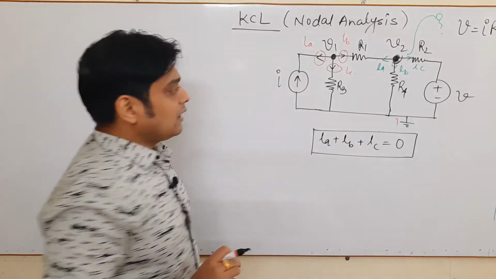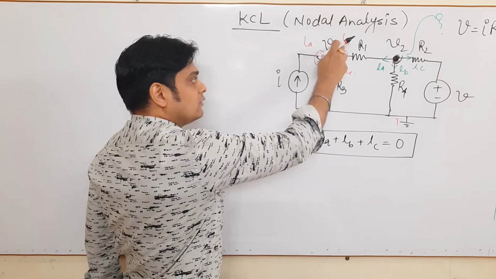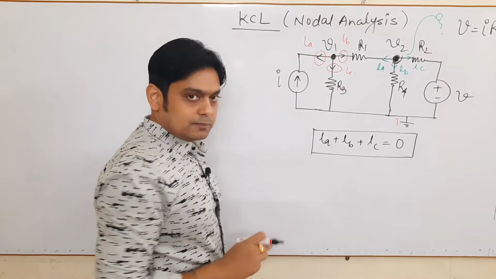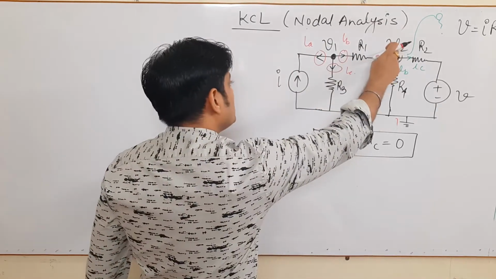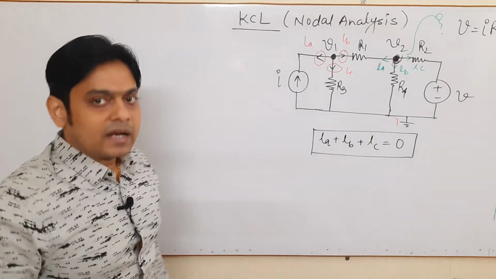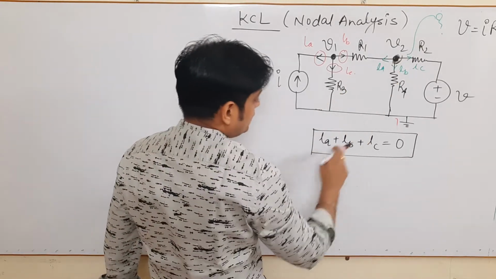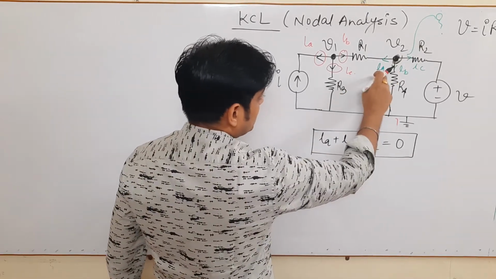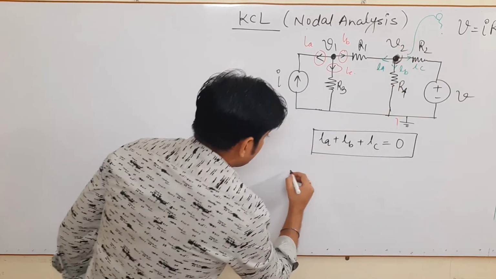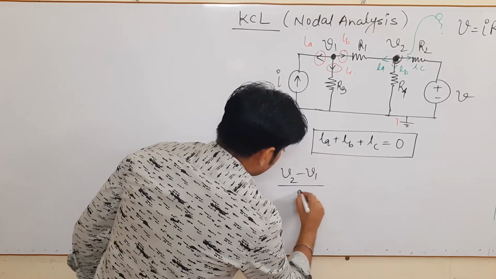Forget about this. As I said earlier, whenever we are finding the value of node voltage at some particular node, we only take that node and consider that node is at highest potential. Similarly, when we are talking about the node N2, we will consider only this node and we will consider that this node is at higher potential. So one can easily solve the problem. Now come to this node, as I write IA plus IB plus IC, we will find the value of IA. Now what is the value of IA? As we considered V2 is at higher potential, so that comes to be V2 minus V1 upon R1.